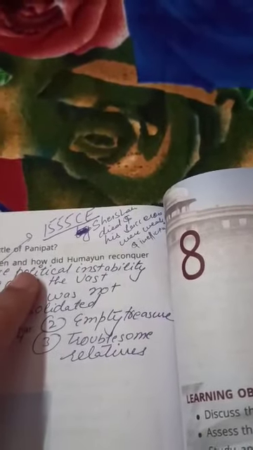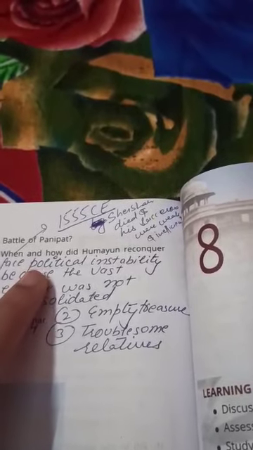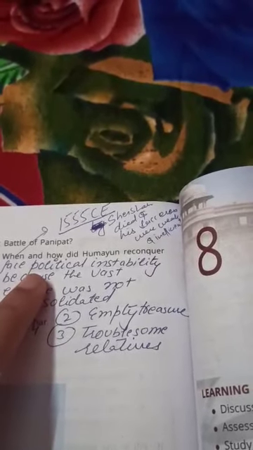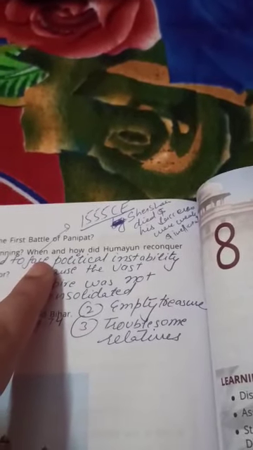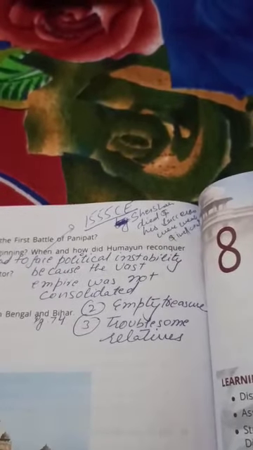Sher Shah died and his successors were weak and inefficient. In 1555 CE, Humayun reconquered India because Sher Shah died and his successors were weak and inefficient.